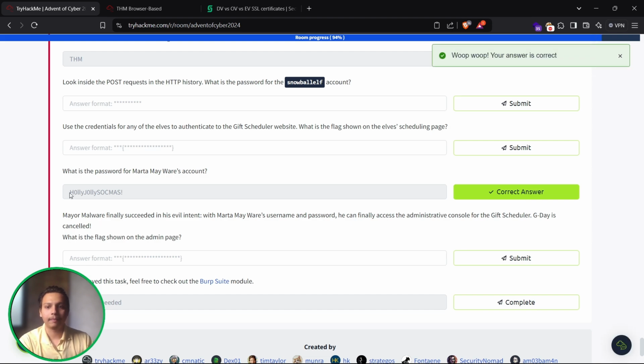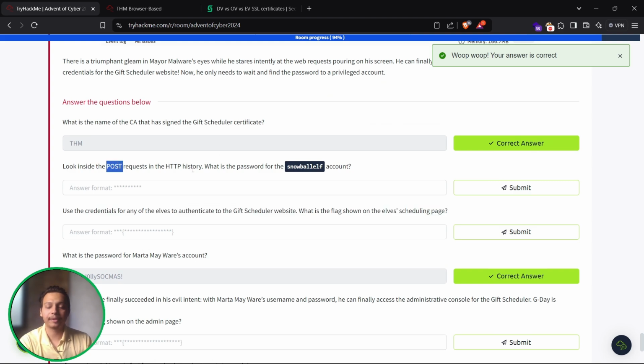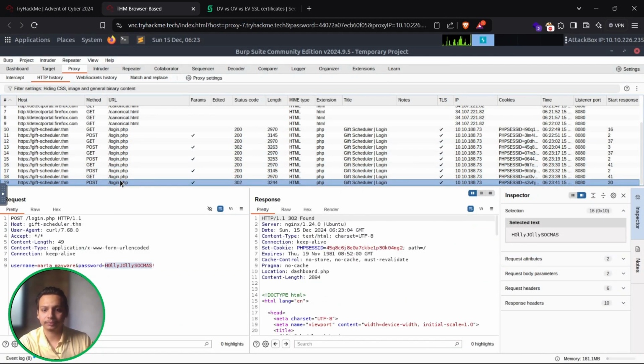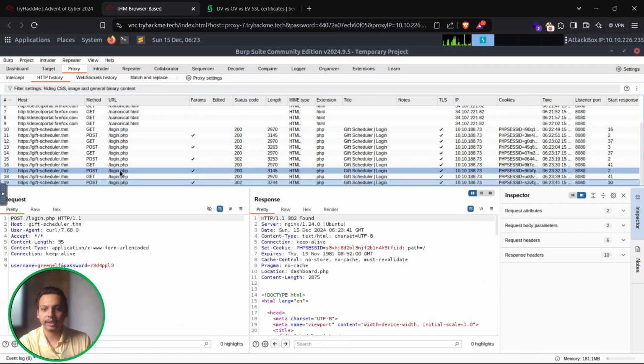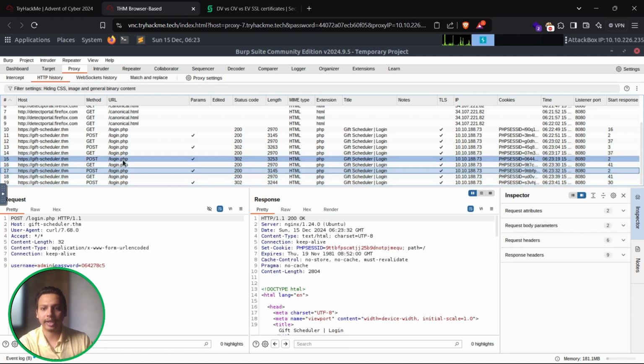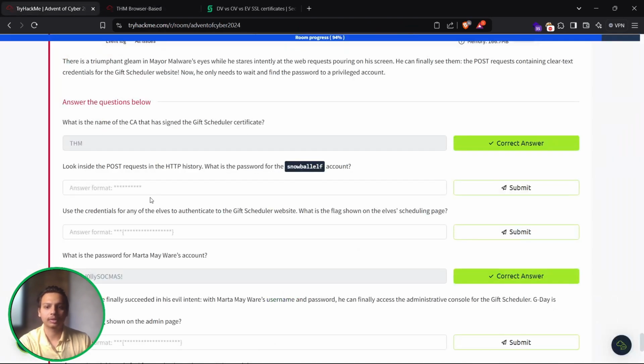Cool. Over here we have to look into the POST request in the HTTP where the password is. So let me check it out. Okay, it's green, and then again on the POST it is admin where the password is the value shown.